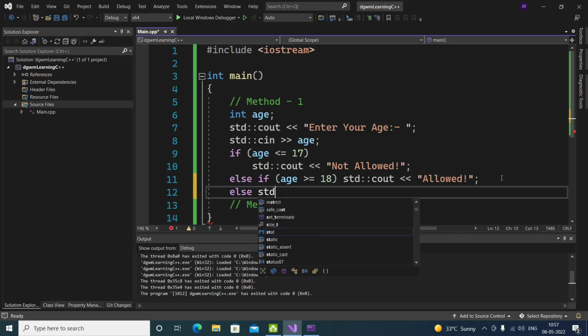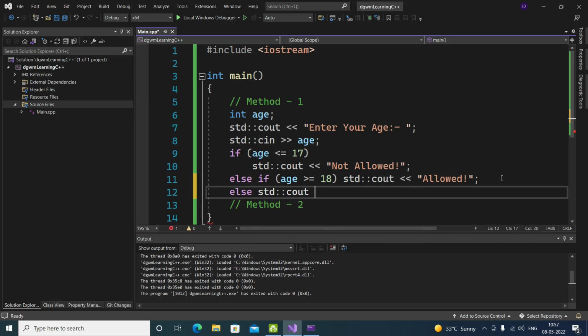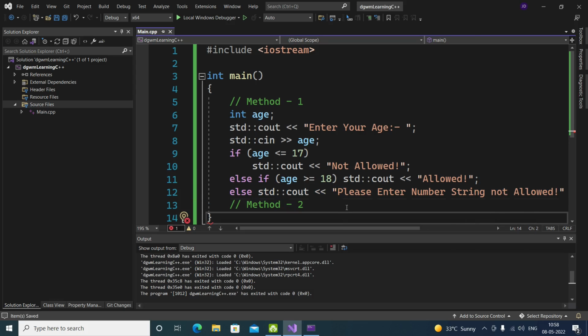Else, just put a cout: please enter a number, string not allowed, something like that. We can just put it there.